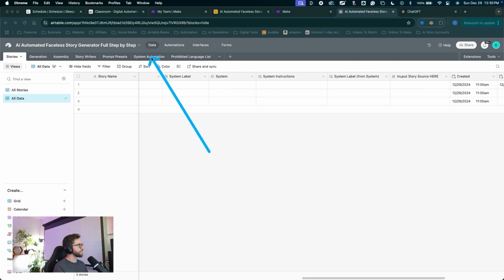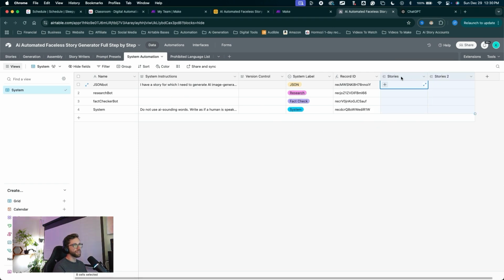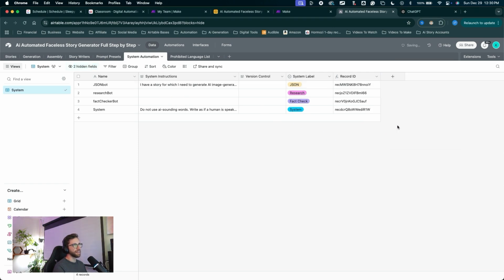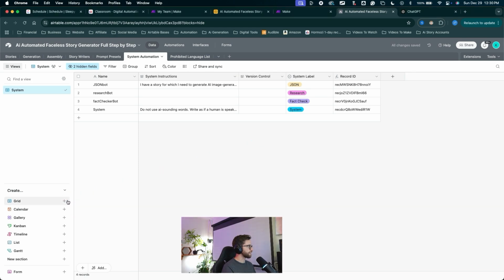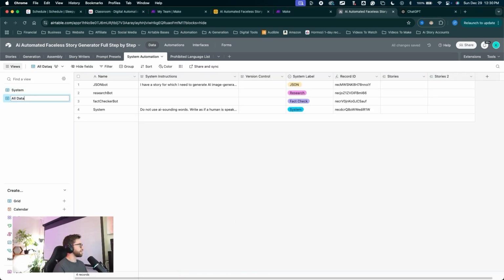So let's jump into the system automation tab. We can see our 2 links that we just created to the stories table right here. I'm going to click on both of these, holding shift, right click, and hide these 2 fields. Right away, come down, add a new grid view, call it all data, create that view, and we can see all our data here with those 2 fields back in there.